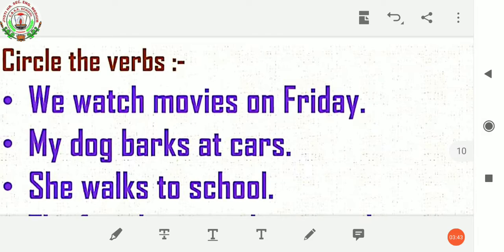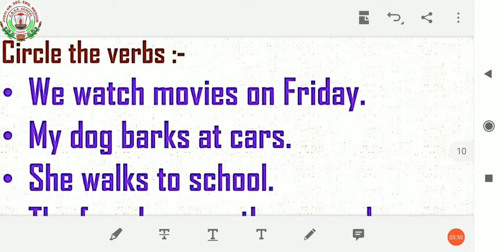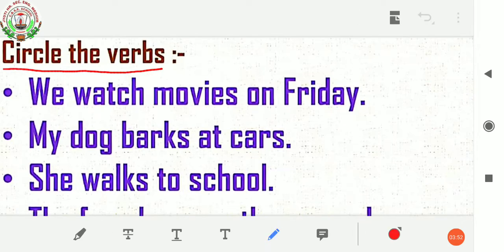Let us see some more verbs so that you can understand properly. It is written here, circle the verbs. You have to circle the action words. As we know, verbs are action words. So circle the verbs. The first one is, we watch movies on Friday.